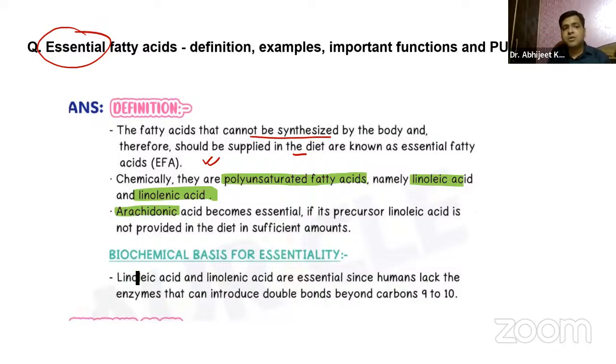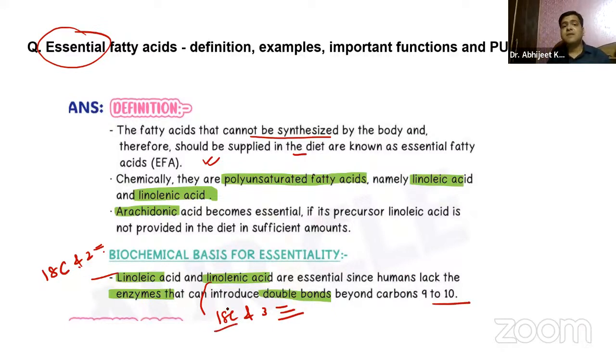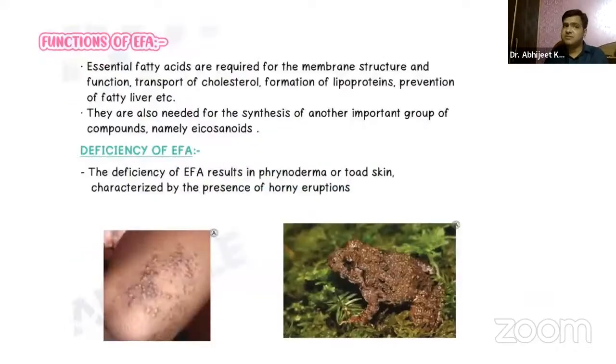So why, guys, is this important? Because linoleic and linolenic acids are essential since humans lack the enzymes that can introduce double bonds beyond carbons 9 to 10. Obviously, these have 18 carbons, right? Linoleic basically contains 18 carbons and two double bonds, and linolenic basically contains 18 carbons and 3 double bonds, right? So that is why, beyond 9 to 10 carbons, now this is 18 carbon, the human does not have that enzyme to introduce these double bonds into these carbons. That's why they're not synthesized and they're very much essential.